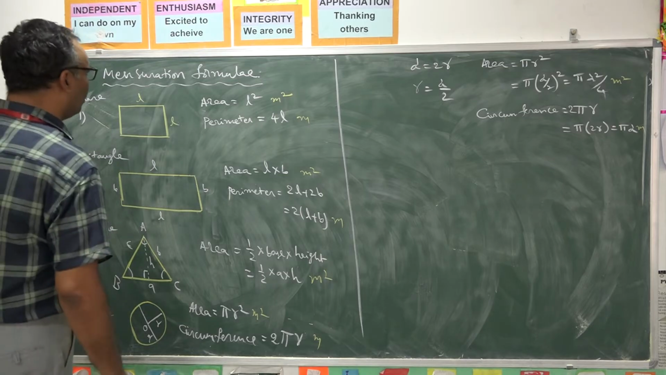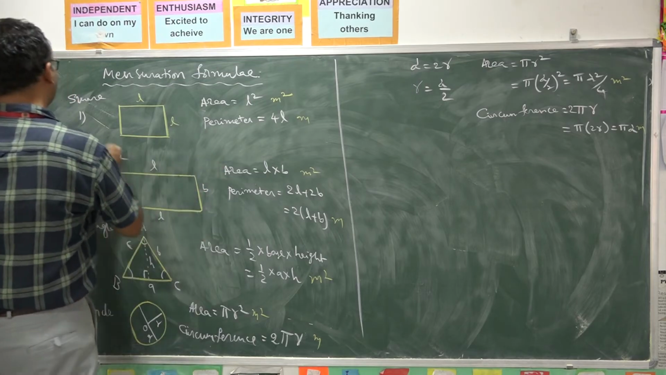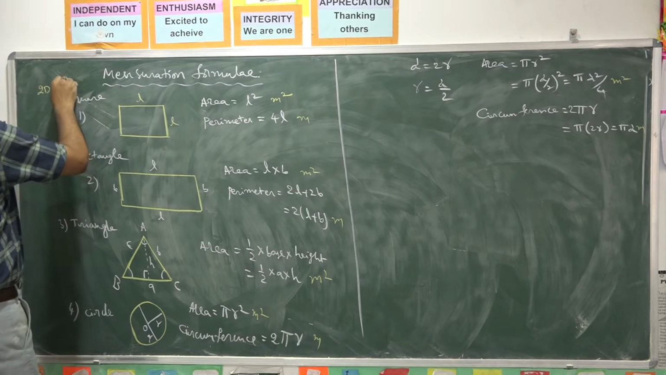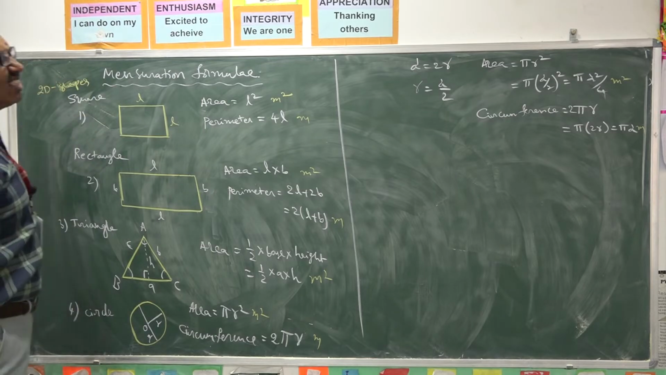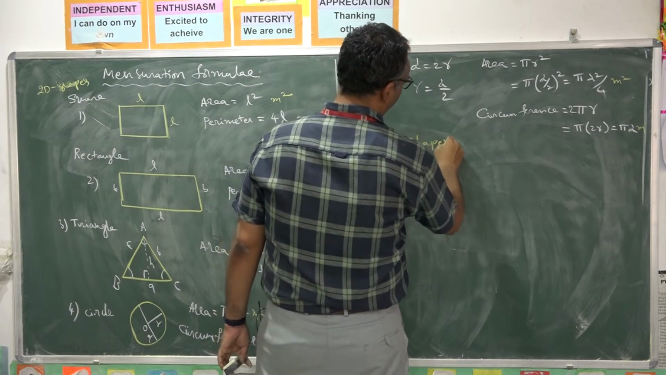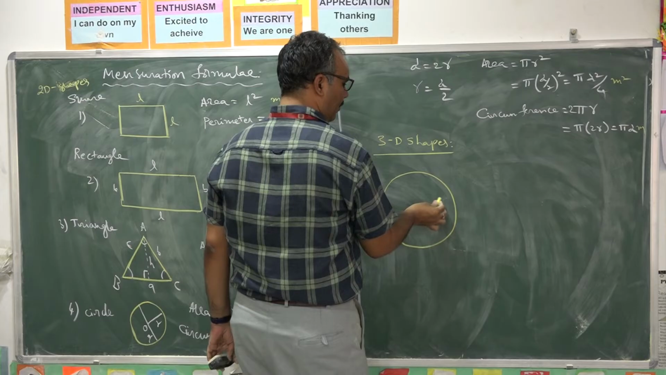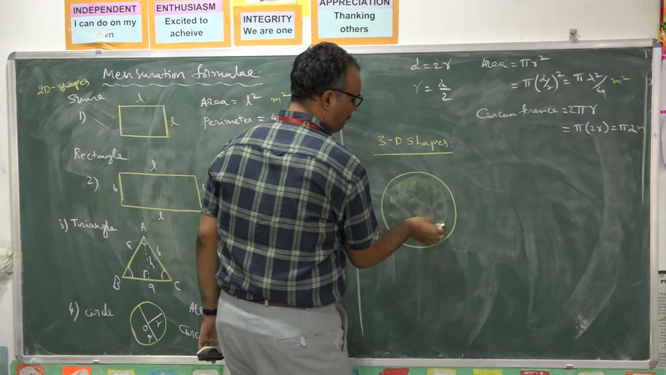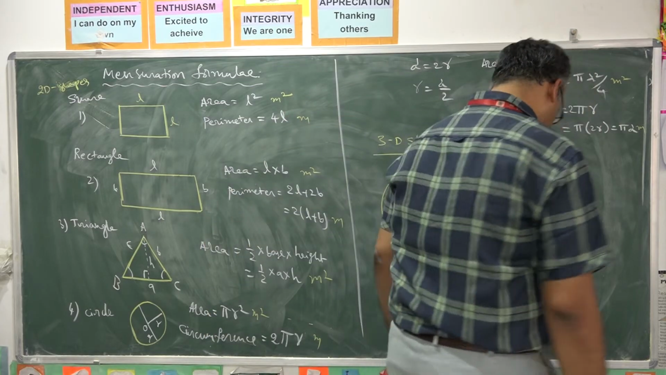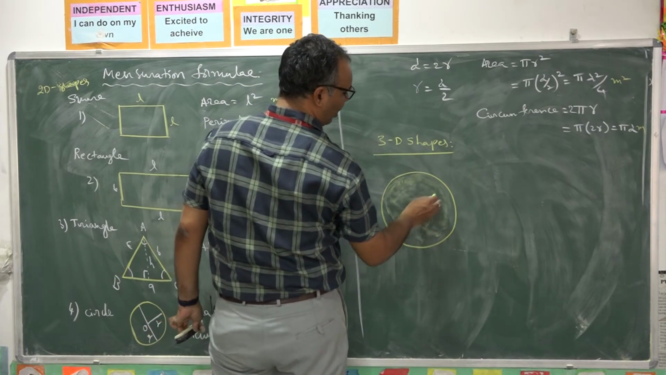Now let us go to three-dimensional shapes. These are all 2D shapes, two-dimensional shapes. Let us discuss some 3D shapes. We have a sphere completely filled with some matter, a solid sphere like an iron ball. Generally, a metal sphere like a simple pendulum bob. It is having some radius r.